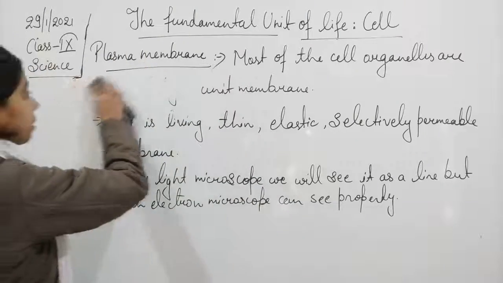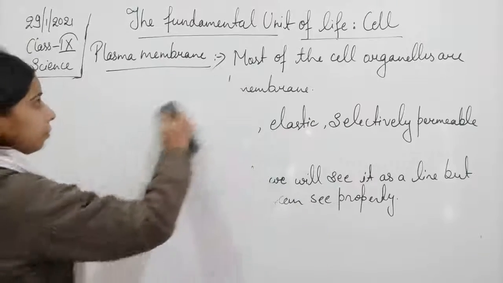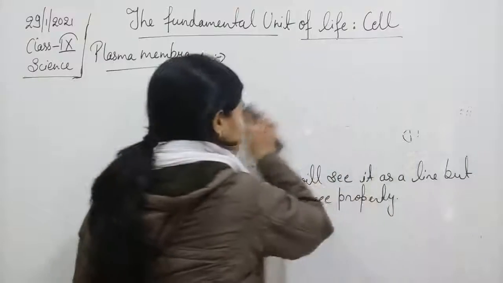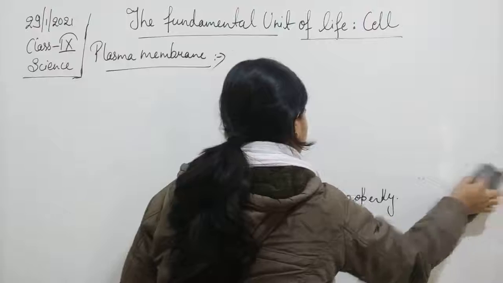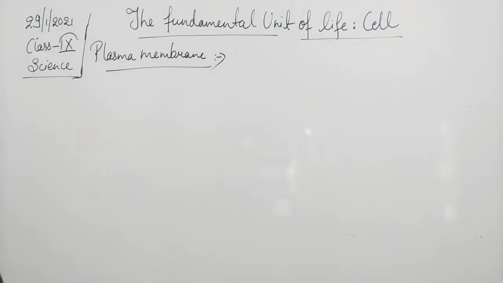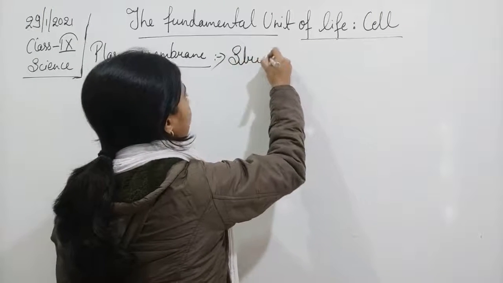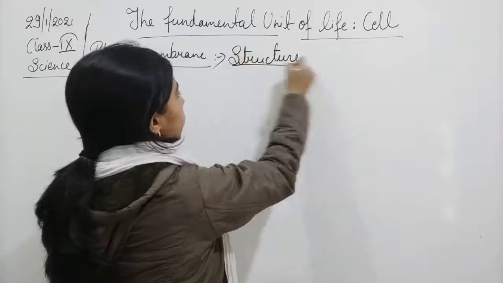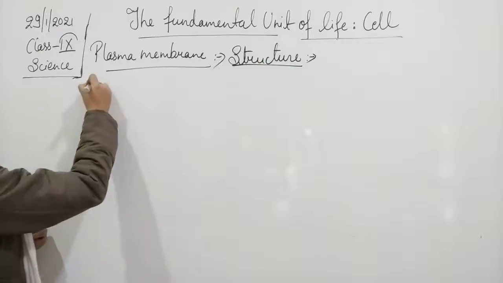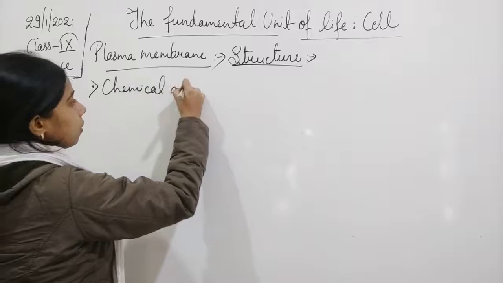So let us see what the structure of the plasma membrane is. Okay, let us write the structure. Let me write everything in points which will make the thing very clear. The first is chemical analysis.